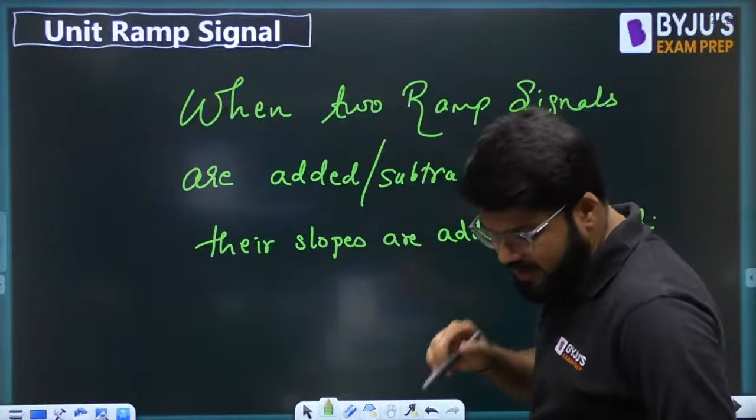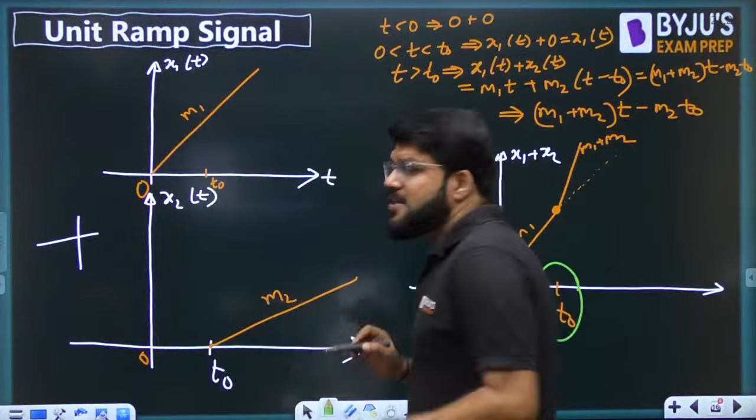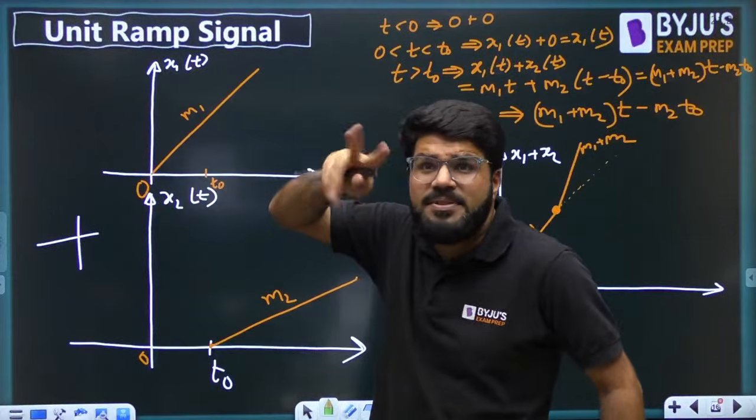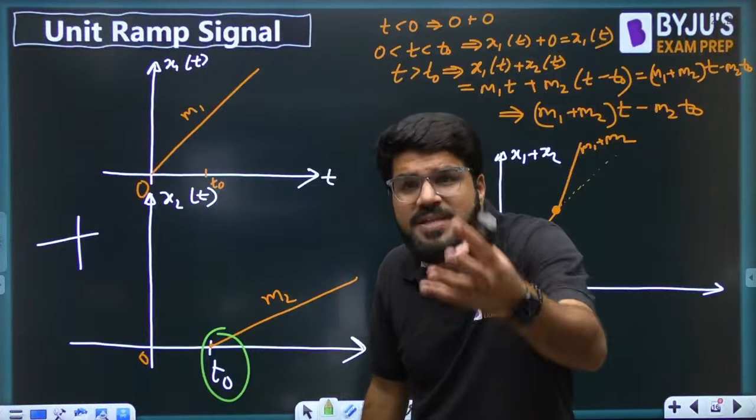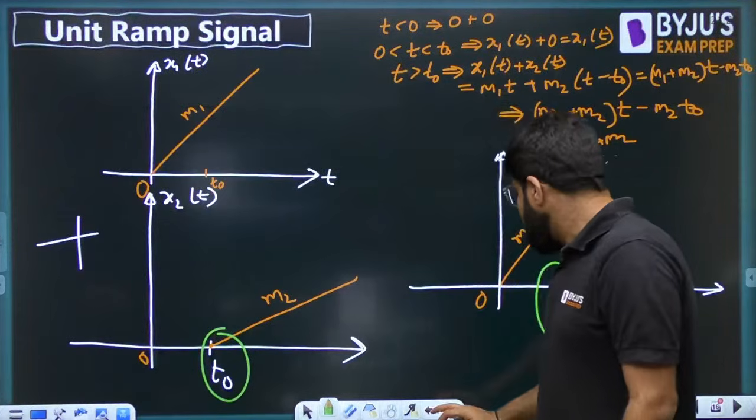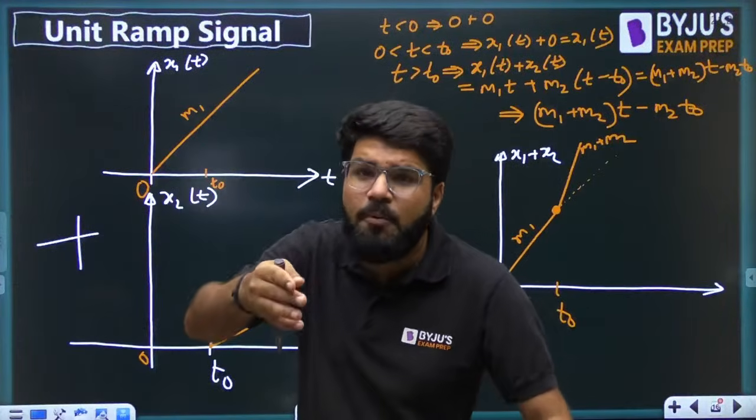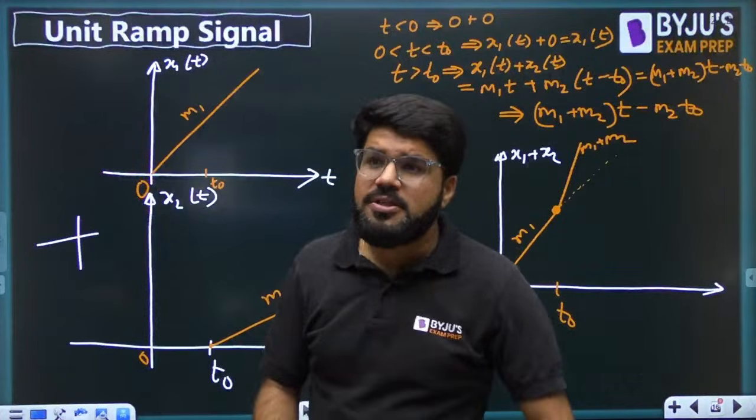See, when is the slope affected? This is also important to see. Slope becomes m1 plus m2, but after t0. Sir, why after t0? Because up to t0 there is only one signal. Second ramp signal is starting here at t0, and that is why the slope changes after t0. So you just have to figure out the point at which the new ramp signal is coming, and at that point add or subtract the slope. Very simple.